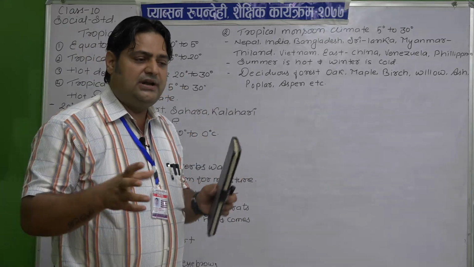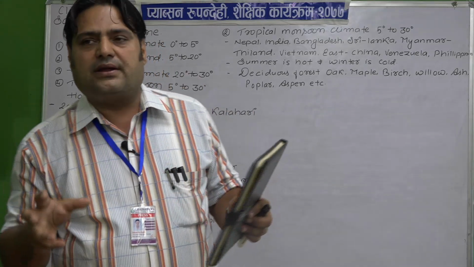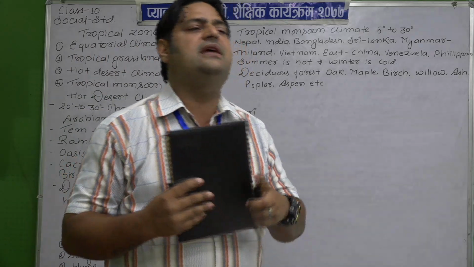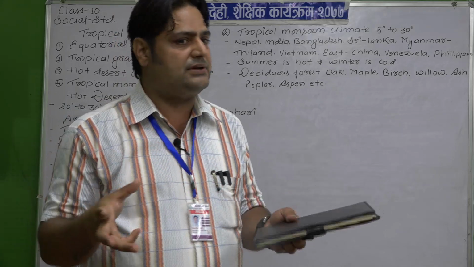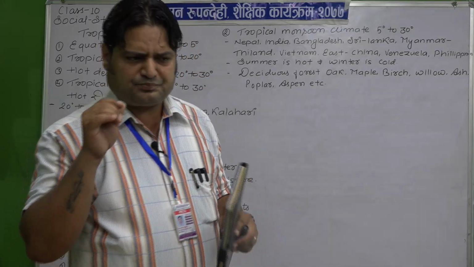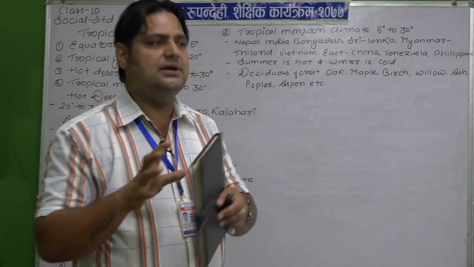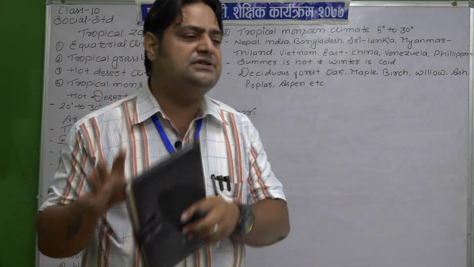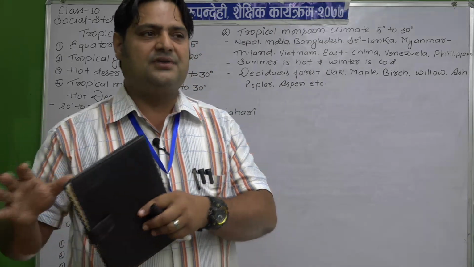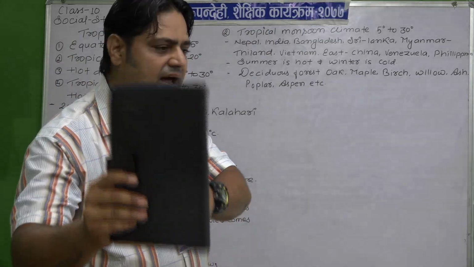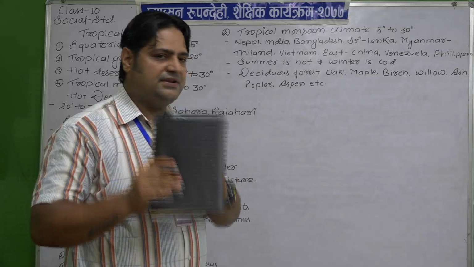Similarly, there is no fat on the skin of the camel, so the camel never feels the heat and can easily adjust to that climate. Similarly, camels are used for transportation, meat, bone, and skin, so camels are known as the ship of the desert.